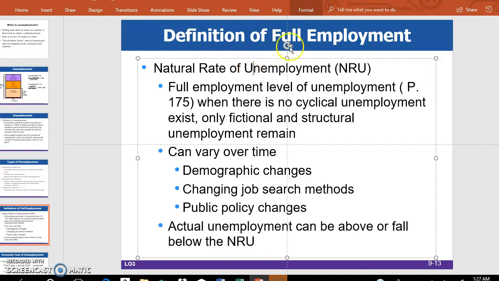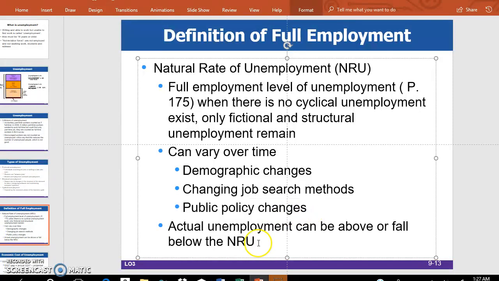And demographic changes happen when over time the age composition and sex composition of the workers change, right? And as these three change, NRU will also change from time to time. Now many economists say that NRU of the US economy today is like 4 to 5%. But in the 1970s and 1980s, it was like 5 to 6%, right?